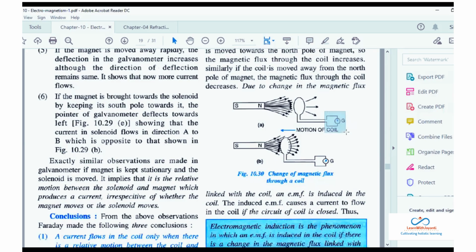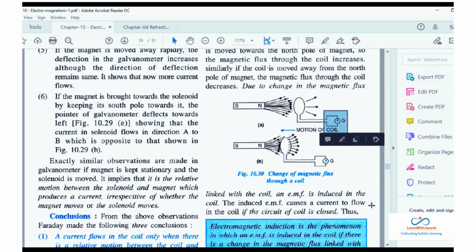अभी यहाँ पे ये सोचो, this end was not closed, it was open, तो current flow नहीं होगा, but yes, there will be induced EMF. यदि तुमने वहां पे, यहाँ पे उन्होंने क्या लगाया, गैल्वेनोमीटर, यहाँ पे तुमने एक बल्ब लगा दिया, you will be able to see the bulb is glowing. Okay, so if there is a closed circuit, you will be able to see current is flowing.